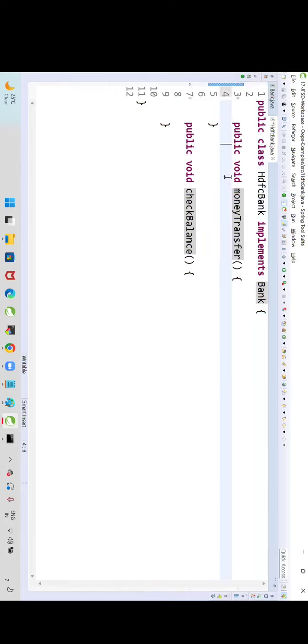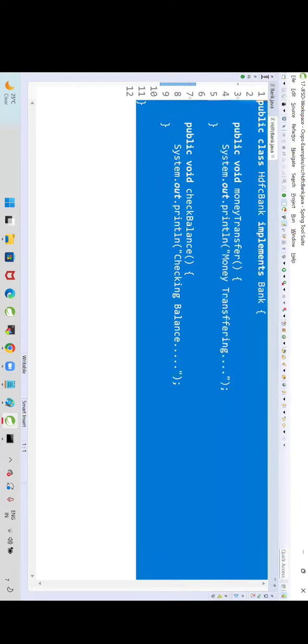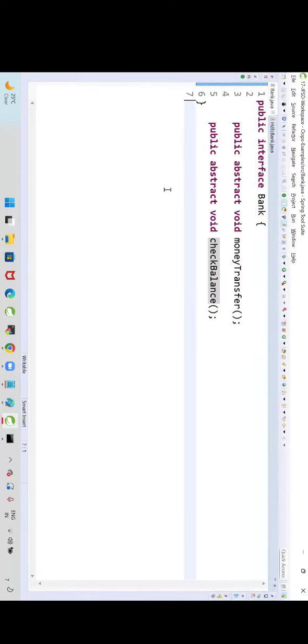Now, I am writing System.out.println money transferring. Check balance: System.out.println checking balance. Now, this is a class which is implementing an interface.